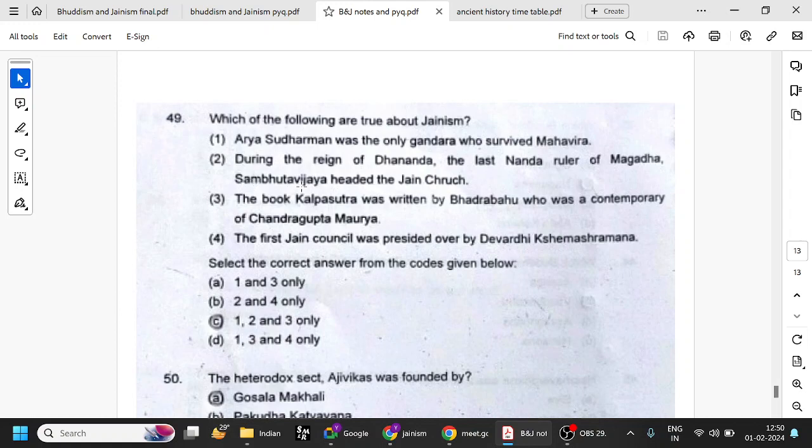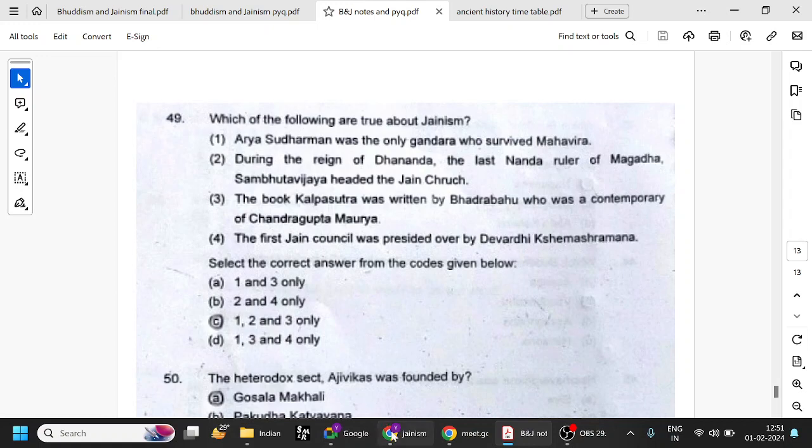Sambhutavijaya headed the Jaina church. Whatever you can remember, try to remember. And the book Kalpa Sutra was written by Bhadrabahu, a contemporary of Chandragupta Maurya, the founder of the Maurya dynasty. Bhadrabahu was the one who went to South India and spread Jainism in Karnataka. At the end of his life, he went to Shravanabelgola in Karnataka and took up Sallekhana. The first Jain council was presided by Devardhi Kshamashramana.